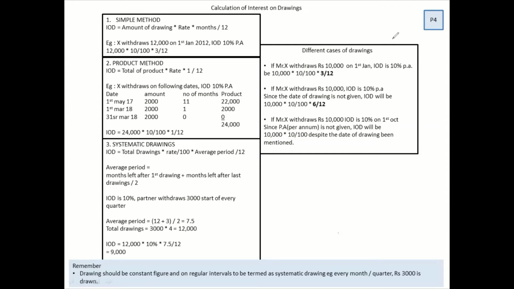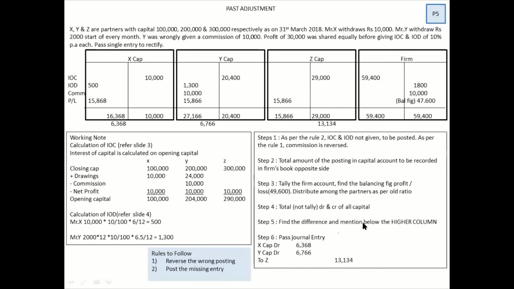Let's move on to the next slide, and that is the past adjustment, the most important segment of this chapter because it comes every year. So let us understand what past adjustment is all about. Past adjustment follows the rule of rectification which we learned in 11th grade. I hope you all learned it. If not, don't worry, because rectification is way too complicated compared to past adjustment.